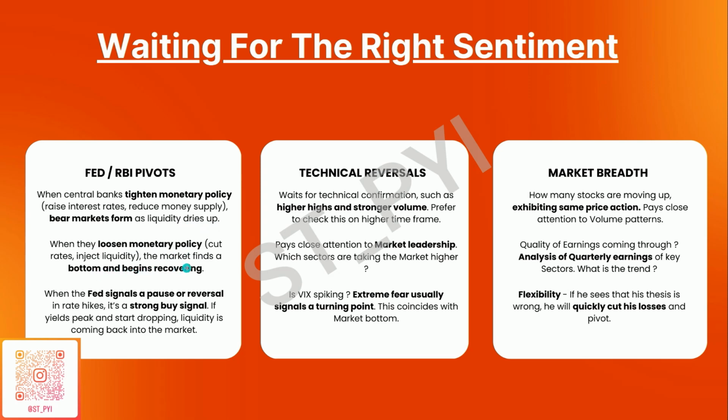Now you have to ask yourself where we are in terms of this cycle. Whether finally the RBI is tightening liquidity or easing liquidity. This is something that has been abundantly clear in the last 3-4 months, where the RBI is heading, and that is to inject liquidity in the system. So when the Fed signals a pause or a reversal in rate hikes, it is a strong buy signal for him. But the next step is technical reversals.